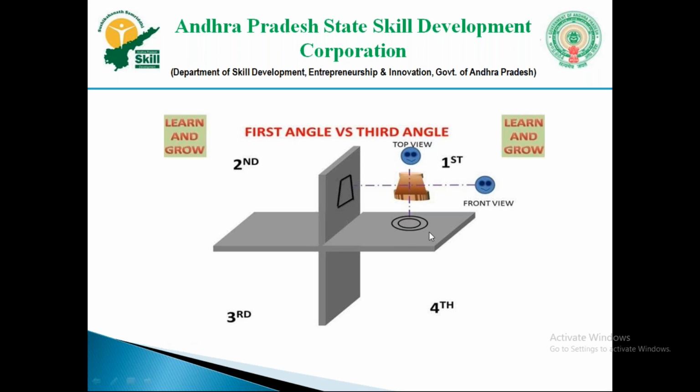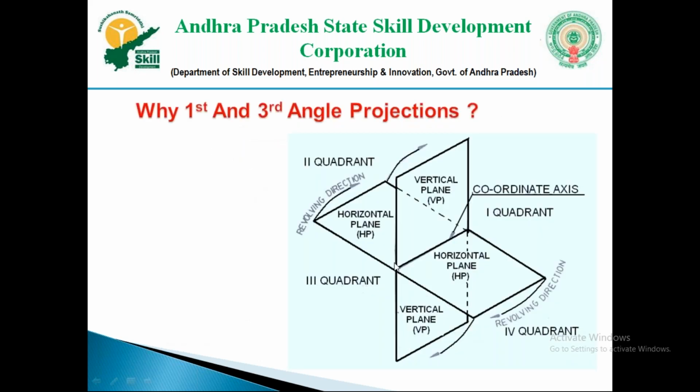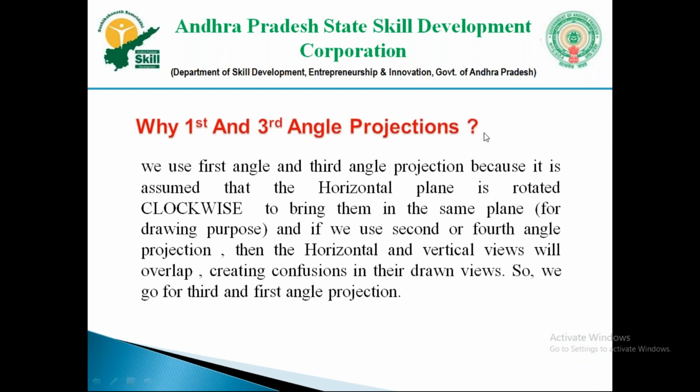For example, this is the horizontal plane in the first angle projection. We are going to tilt it by 90 degrees in the clockwise direction. Clockwise direction is nothing but downwards. If you completely tilt it by 90 degrees, this horizontal plane will convert into the same plane as this vertical plane. That's how we get the symbols of the first angle projection and third angle projection.